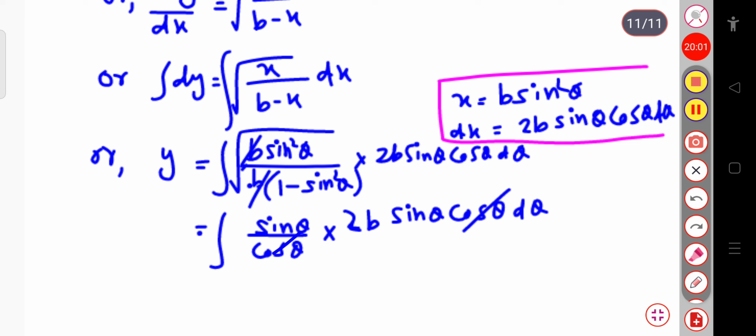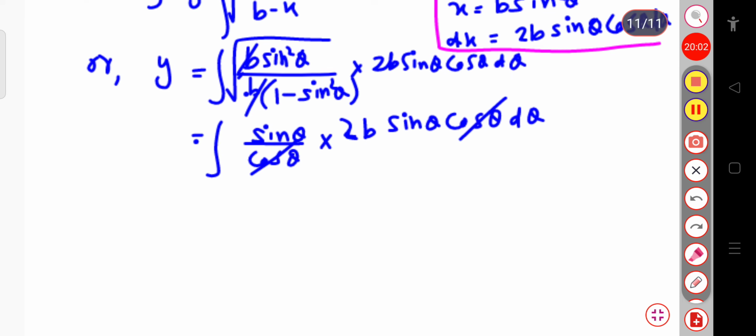This is equal to 2 into 2b. So this is 2b. Let me write, only taking common b. So here this is 2 sin square theta d theta plus some integration constant, suppose c prime. After solving, I will put this c prime. So let me first solve. So this is b into integration over 2 sin square theta d theta, that is equal to b into,